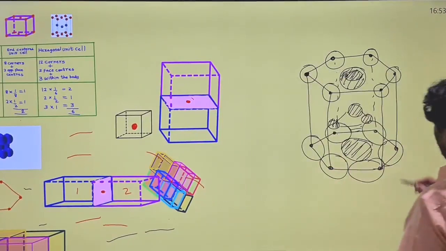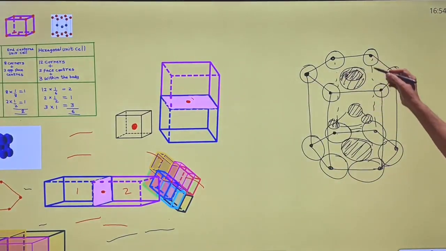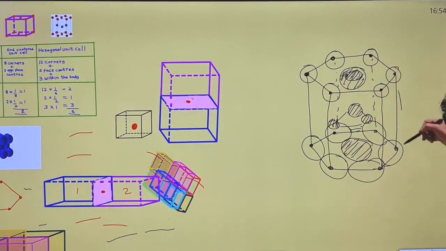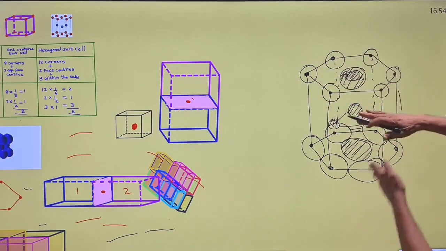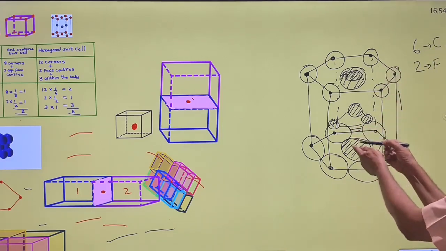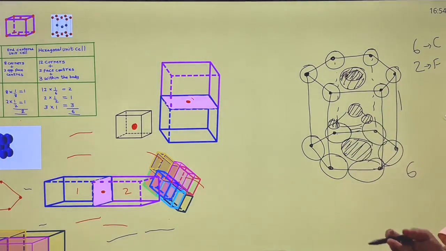See how many there are in total. At the corners, how many are there? 6 on the top hexagon plus 6 here, and on the faces, 1 plus 1. These are corners, these are 2 faces, and within the box there are 3.